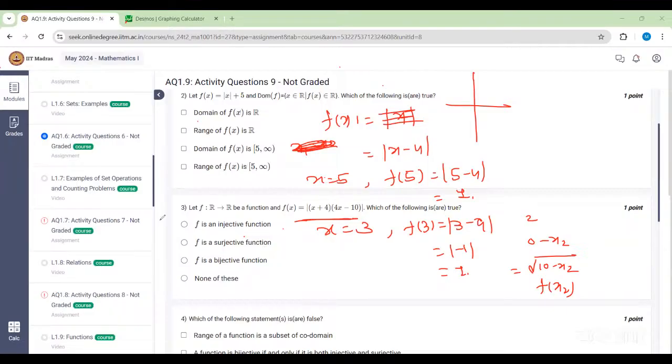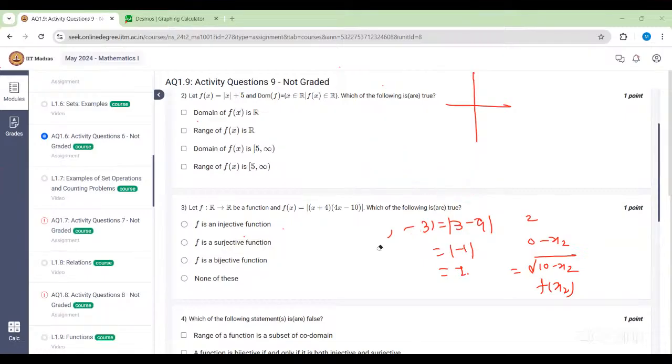Ma'am, I wanted to ask, if you draw a circle, is the equation of a circle a function? No, it's not a function, because it fails the vertical line test. Okay, vertical line test. Okay, ma'am.